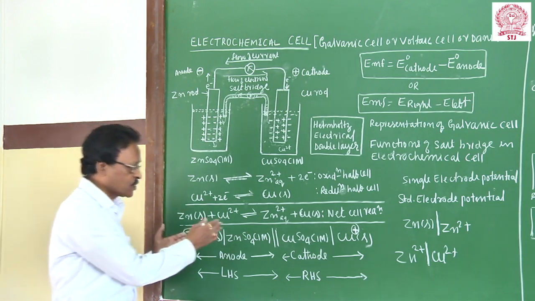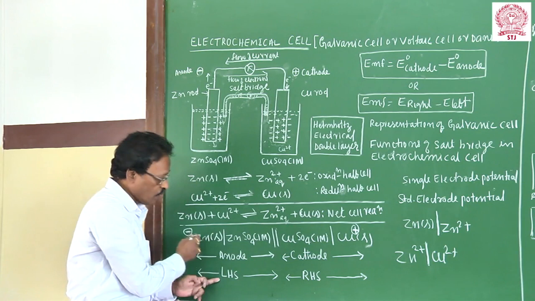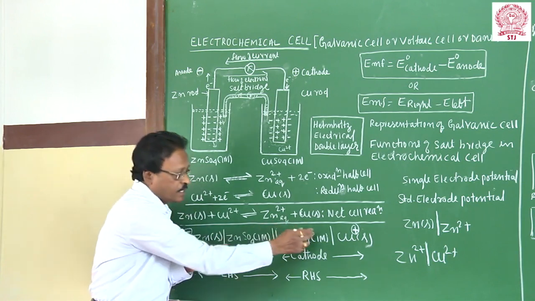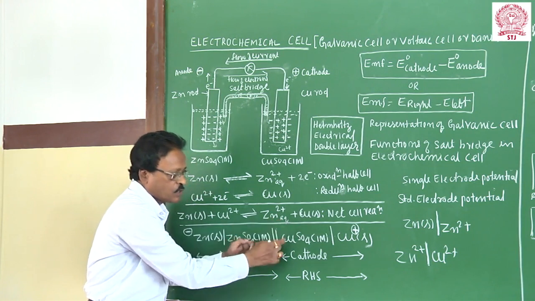You must know this is the oxidation cell, so this means the LHS. The left hand side is always the oxidation cell. The right hand side is the reduction cell. These two cells are connected internally by using a salt bridge.